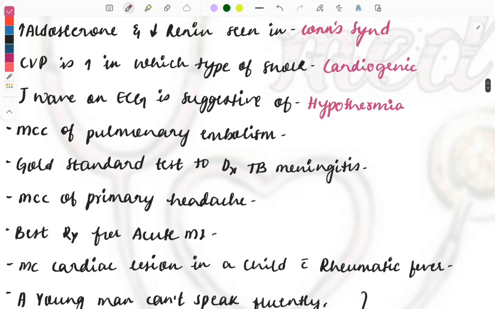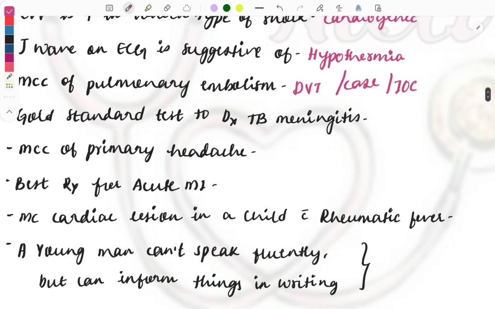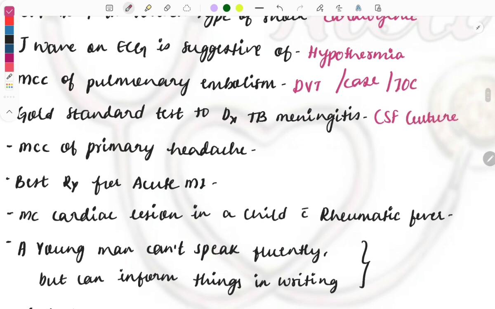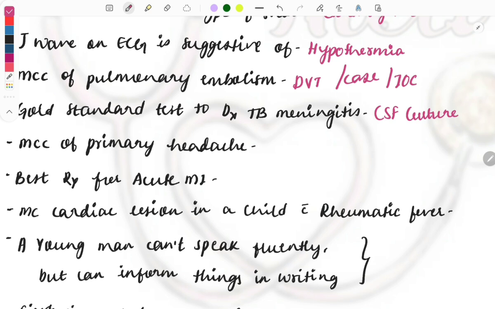Then the most common cause of pulmonary embolism is DVT, deep vein thrombosis. Case-based questions have also been asked on pulmonary thromboembolism, and investigation of choice has also been asked: CT angiography. Image-based questions are also asked. Then the gold standard test for the diagnosis of TB meningitis is the culture of the CSF. Then the most common cause of primary headache is tension headache. You need to know the types of headache, like tension headache and migraine, their features and presentation also.